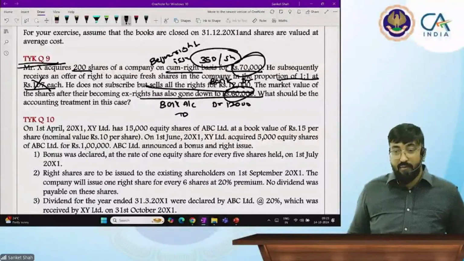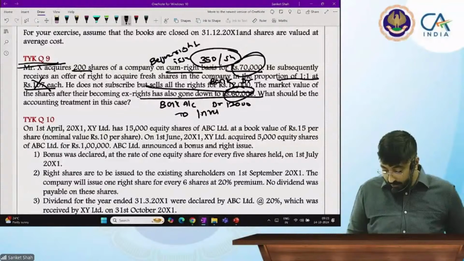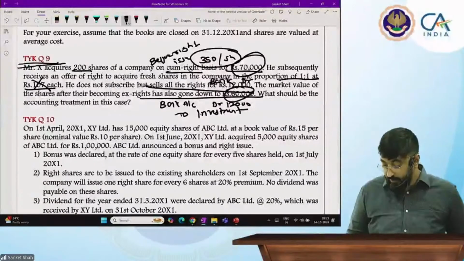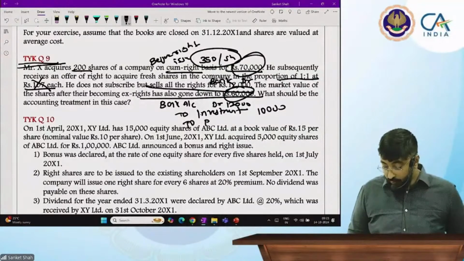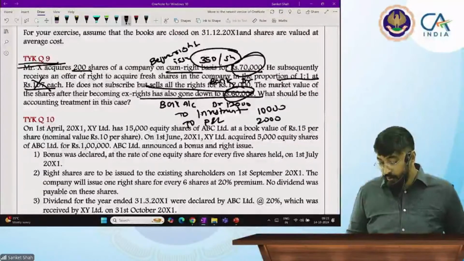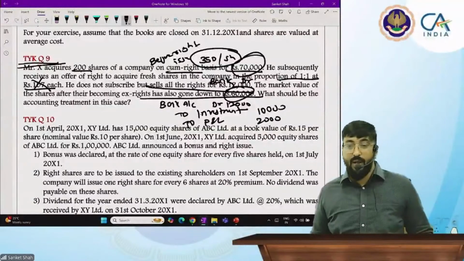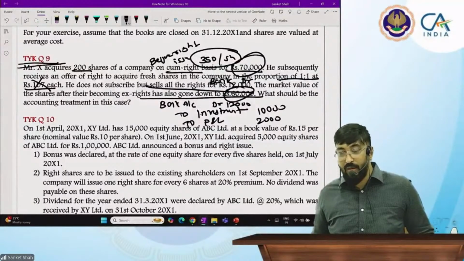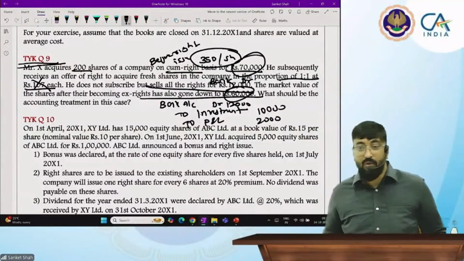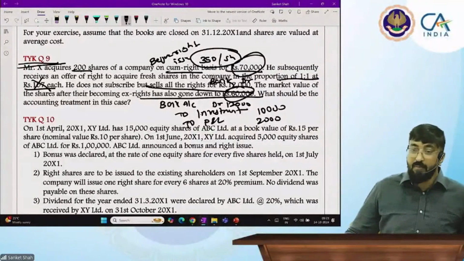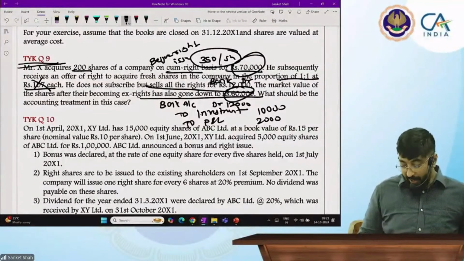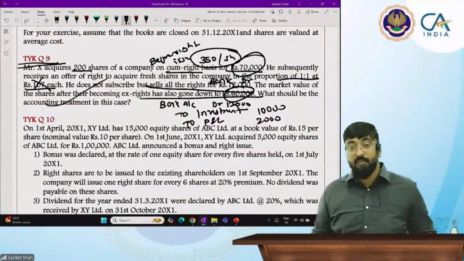Two marks question. Very good, Adishri. Very good, beta. Adishri only answered very fast. Bank account debit to investment 10,000 and to P&L 2,000. Very good. Nayan, very good beta. P&L 2,000 and investment 10,000. Easy question. Now right share concept is clear.